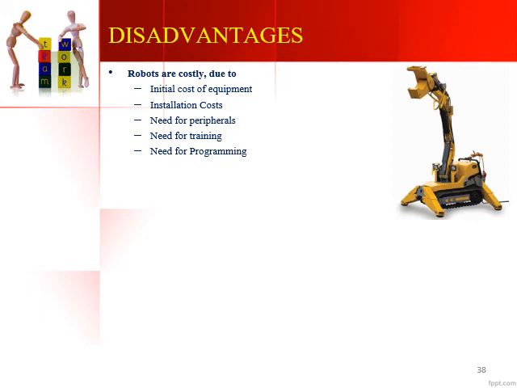You need to bring that robot, you need to assemble the robot, you need to install it on the shop floor. So the cost of the installation is also coming into the picture here, and it is very high. Need for peripherals. If a robot breaks down, or if there is any malfunction in any of the parts of the robot, then it needs to be replaced, or serviced or repaired. So this replacement cost, servicing cost, or maintenance cost also comes into the picture. And since we are using some peripherals or extra parts in a robot, it will increase the cost.